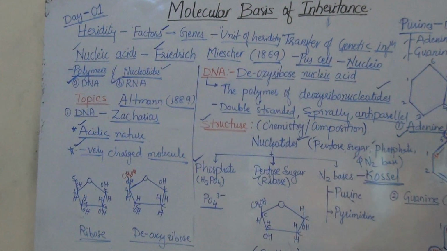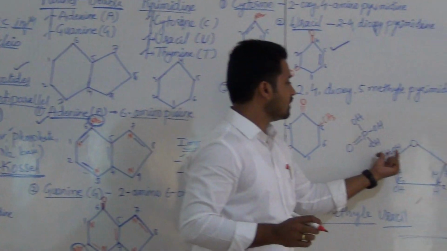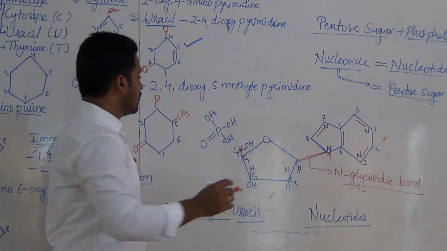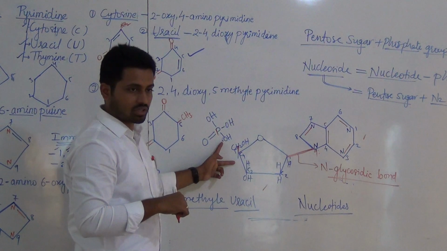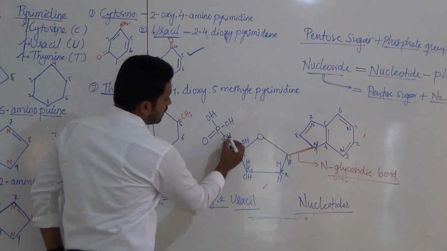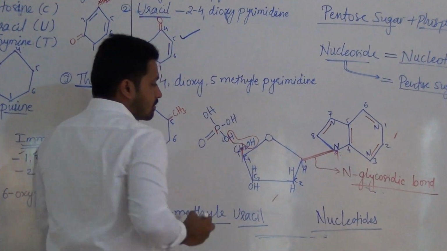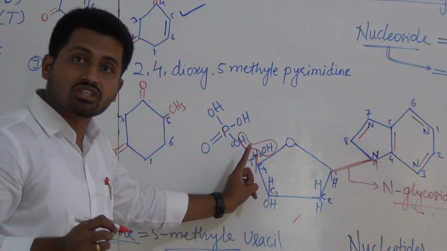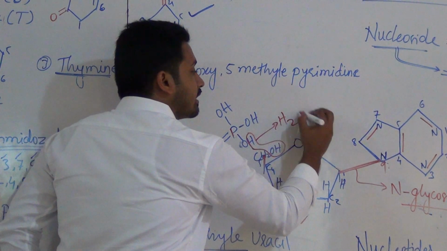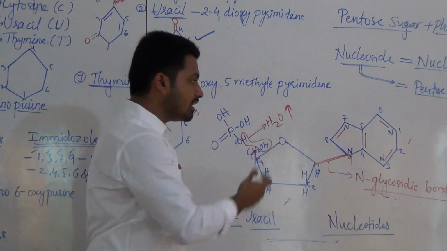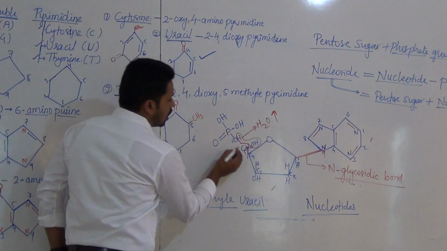Now to the 5th carbon, a methyl group is attached always, that is CH3OH, like that. Now after that, here phosphate comes and joins with the 5th carbon. And what happens here? H from phosphate and OH from carbon number 5 eliminates like this. Again a water molecule is eliminated, like same here, and again it forms another bond.